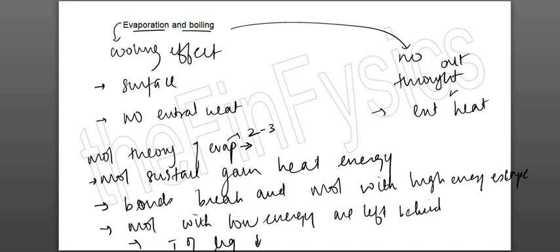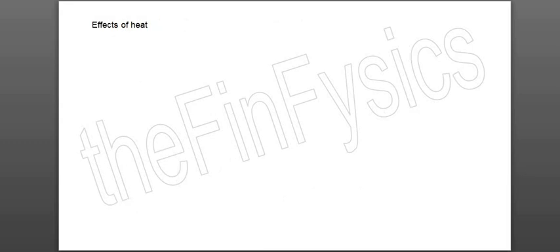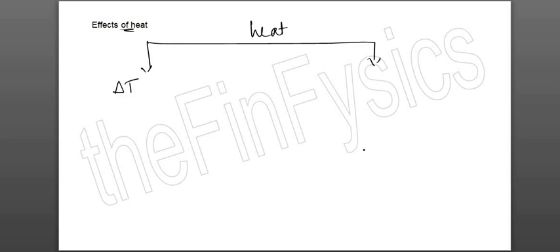And the last part of the topic is effects of heat. Very important topic. This is where kids make a lot of mistakes. So under effects of heat, you have to remember, when you heat something, any one effect will take place at a time. Either there will be a change in temperature or there will be a change in state.